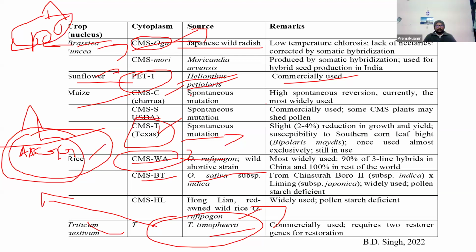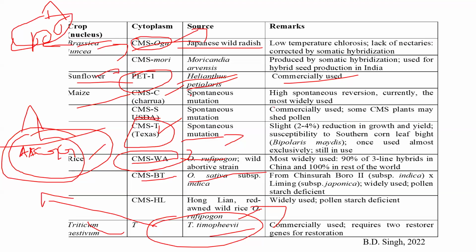Normally we make a large number of crosses. We develop several restorer lines in different backgrounds, and we introduce male sterility systems in different backgrounds. Then we make a lot of crosses using different mating designs, and we decide the best hybrids. Then we go for direct hybrid seed production.